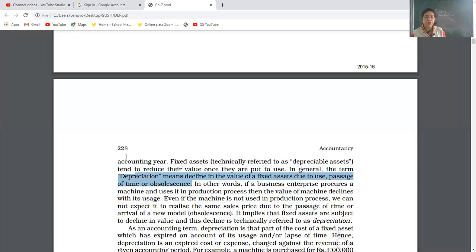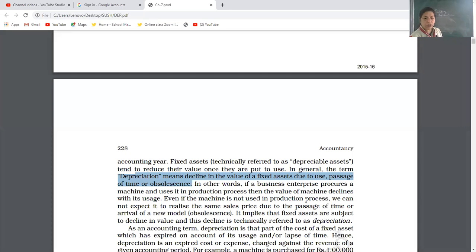Like if you bought one Activa or vehicle for 50,000 rupees, and you continuously use it, and one time that vehicle met with an accident, then if you want to sell it, the value of the vehicle will not be 50,000. So what is the reason behind that? That is the reduction in the value. What is the reason? The reason is only one, that is depreciation.